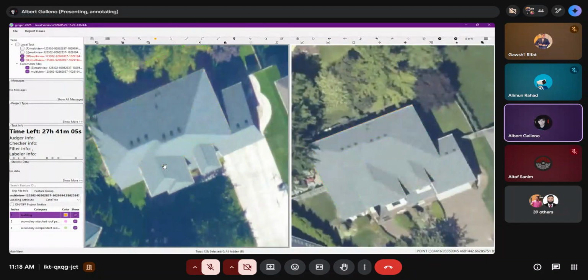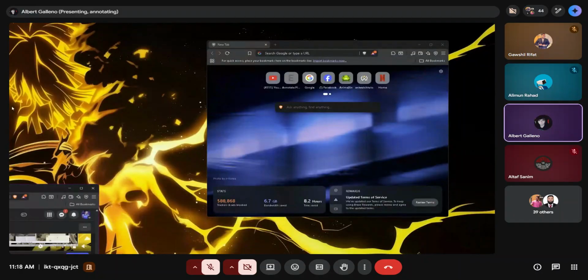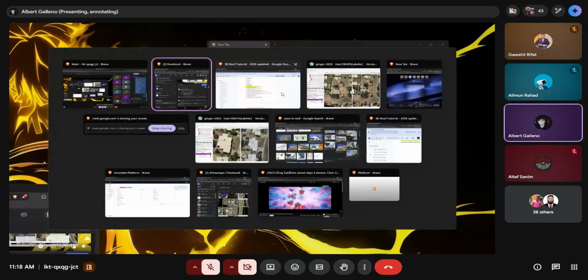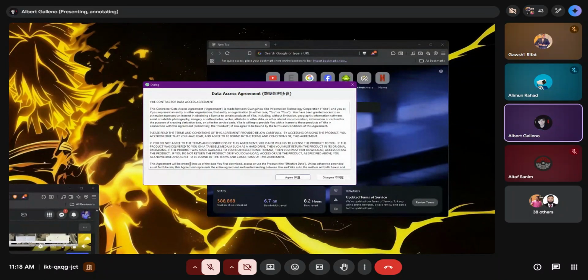Okay, so now we have another 2 roofs right here and right here. Oh, that closed. Why? What happened? Okay.